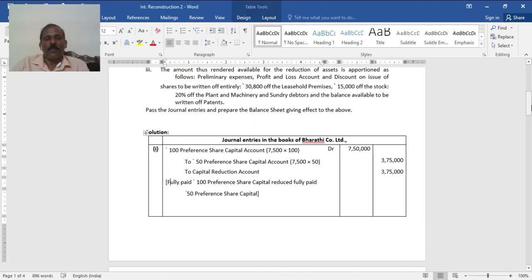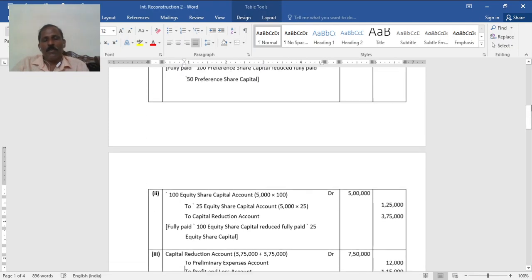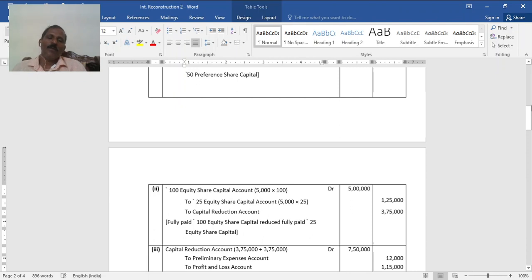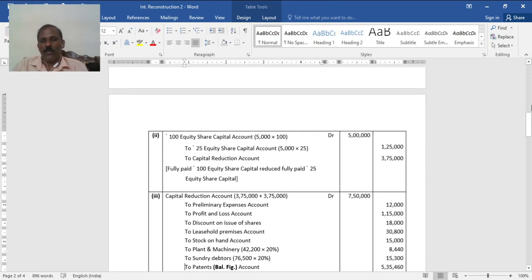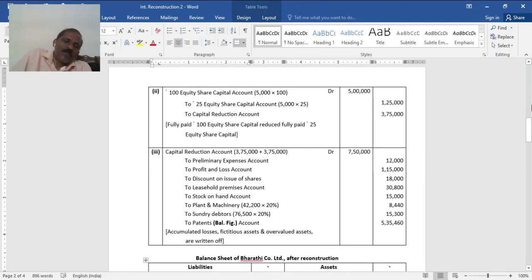Then the second one, for equity, same way, 100 rupee equity shares. You can say equity shares old and new, 5 lakh to 25 each now. So 5,000 into 25, 1 lakh 25,000, difference 3 lakh 75,000 to capital reduction. That is again profit, same narration. This amount so available should be utilized as told in the problem.